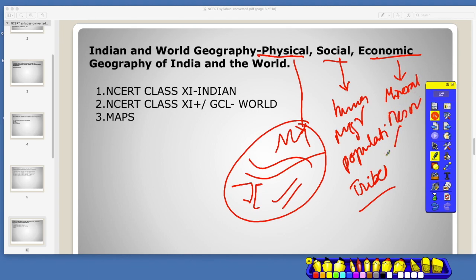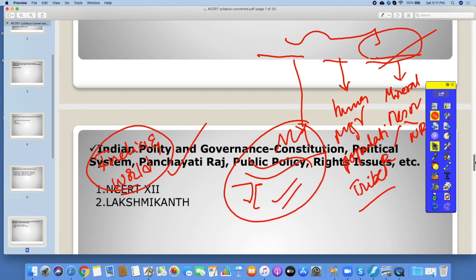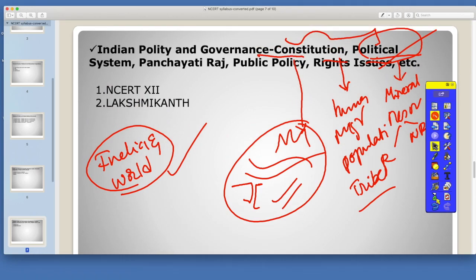In resources you have renewable and non-renewable, and all these things come up in economic geography. These three sections should be covered with respect to India and with respect to the world. So this is India and world geography, and in the other video I've covered from where to read and what to read. Let's go into the next section, Indian polity.